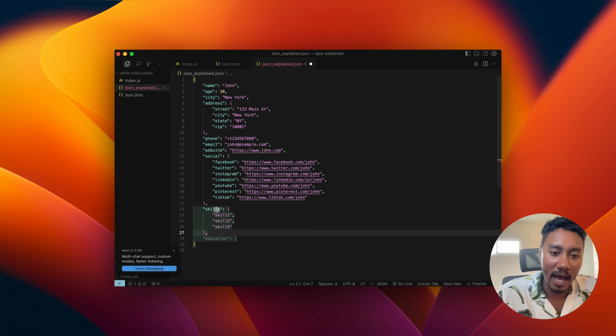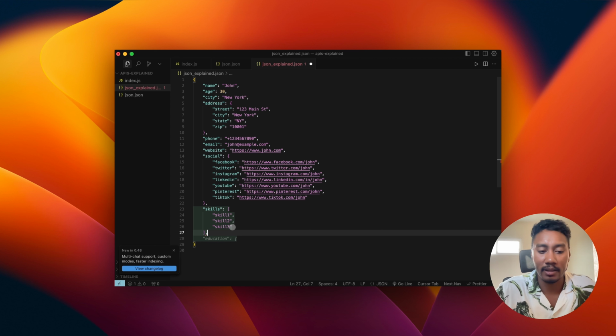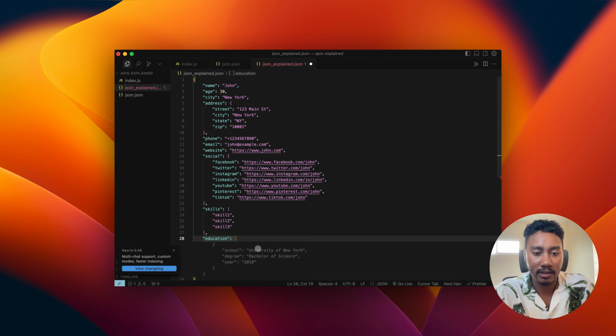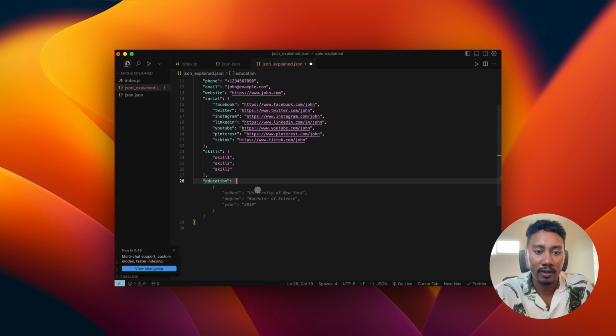Now we can see we have an array. So we have the key of skills, and it's an array: skill 1, skill 2, skill 3. But as I mentioned before, we can have nested objects within arrays, right? So we can have arrays within objects, objects within arrays, and we will see that more on the next lines. But let's just hit tab, and here's our example of an array of objects.